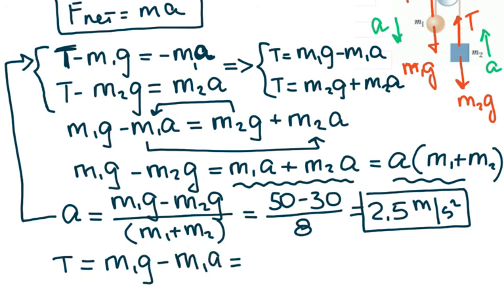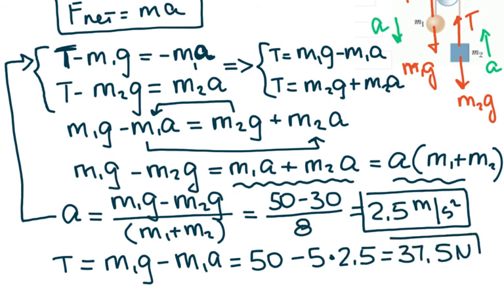So m1g is 50 because it's 5 times 10, minus 5 times 2.5, which is 12.5. So 50 minus 12.5 gives me 37.5 newtons. So I found the tension in the rope and the acceleration of these two masses.